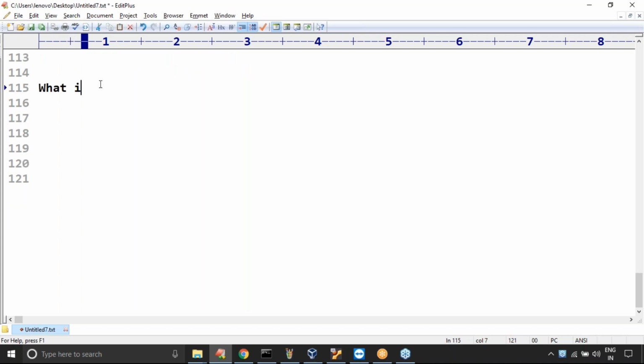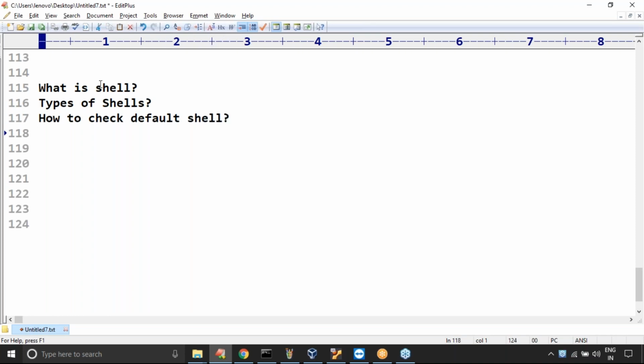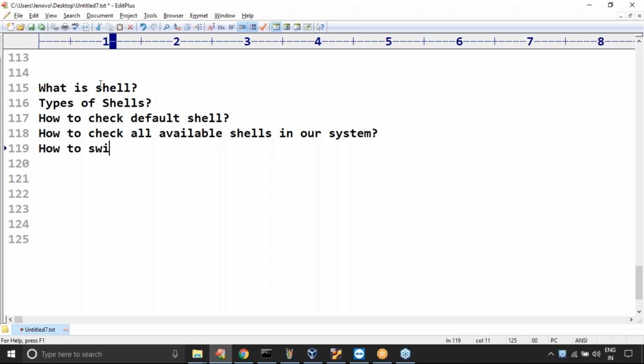So the basic terminology you should be aware of: what is a shell, types of shells, how to check the default shell, how to check all available shells in our system, and how to switch from one shell to another based on our requirement.